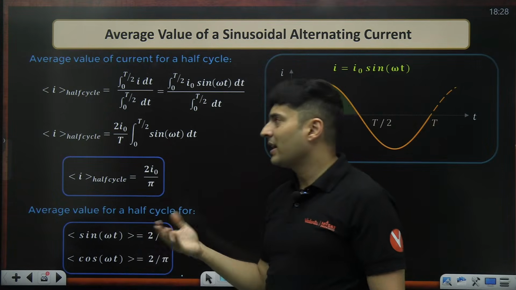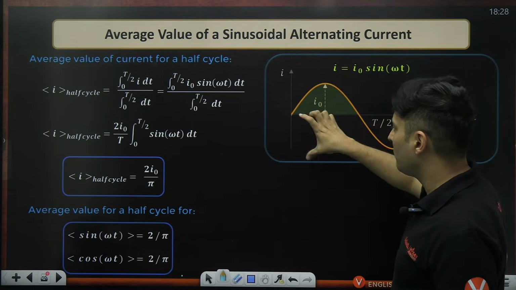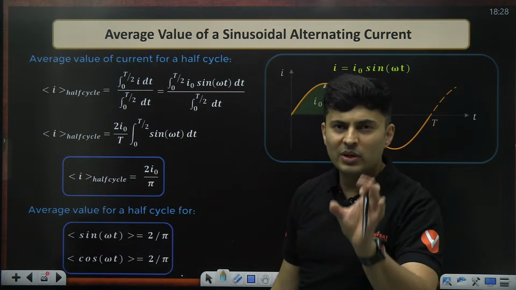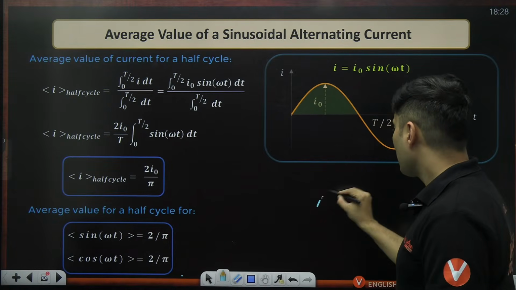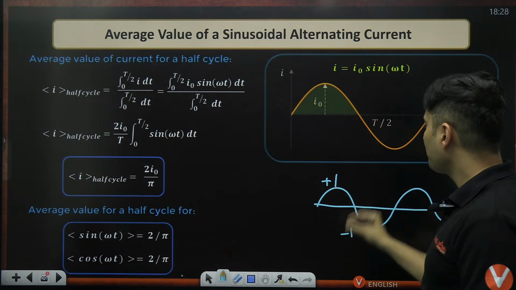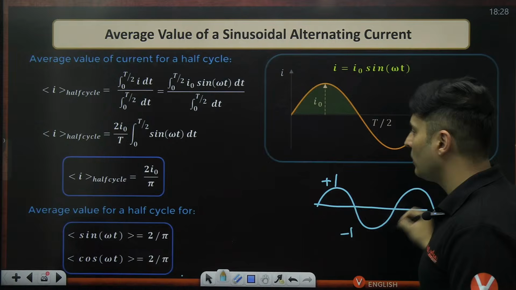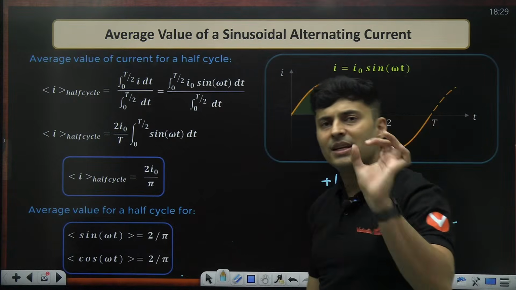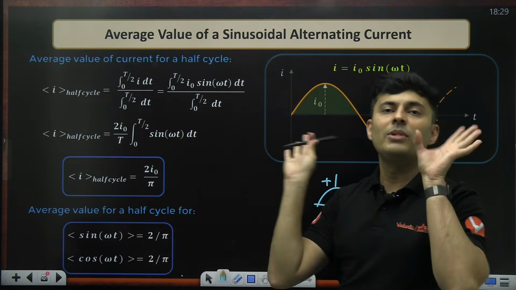But obviously my current will have some maximum value. It will not be 1 or minus 1, it will be I naught. That's why you multiply it with I naught. A simple sine graph only goes plus 1, minus 1, plus 1, minus 1. That is the maximum value. If it is a current graph, it will go plus I naught, minus I naught, plus I naught, minus I naught. So you just multiply with I naught to specify the average current. Otherwise, the average value of sine or cos is simply 2 by pi.